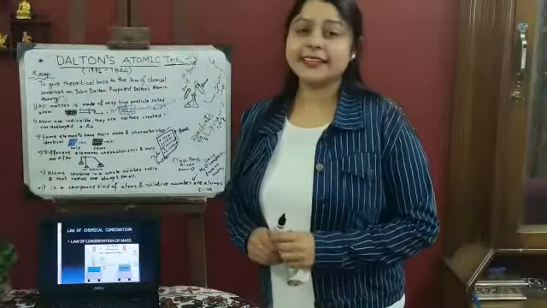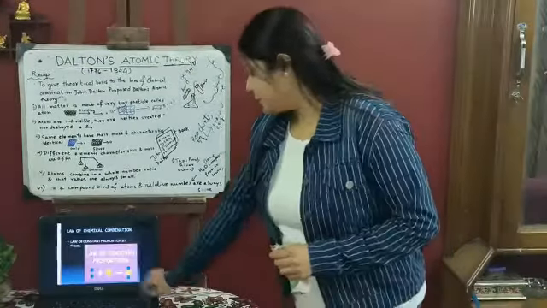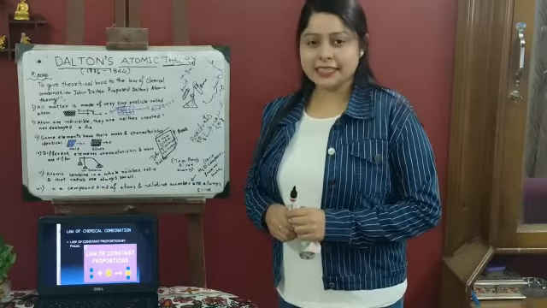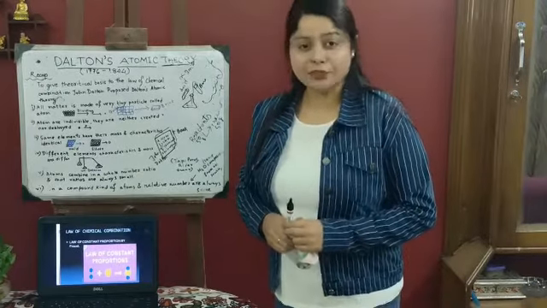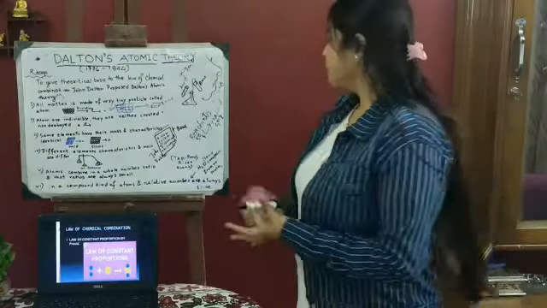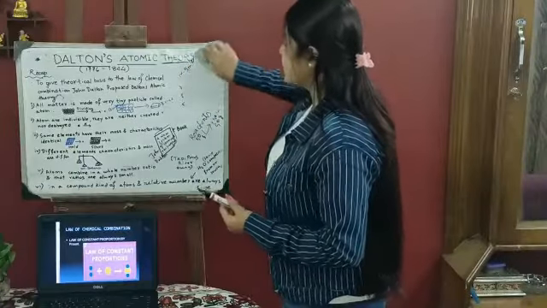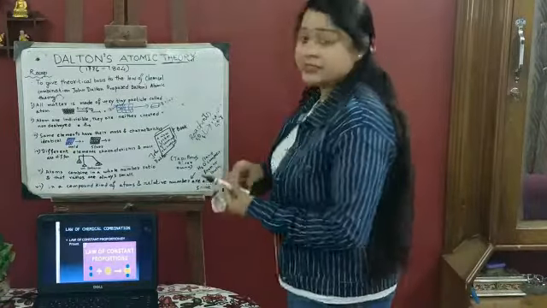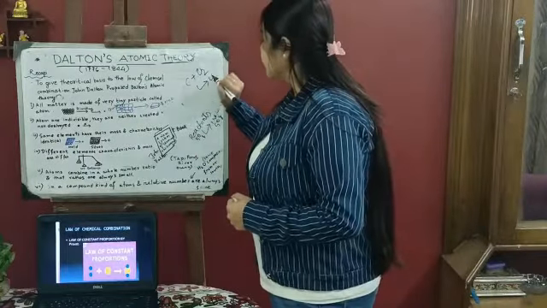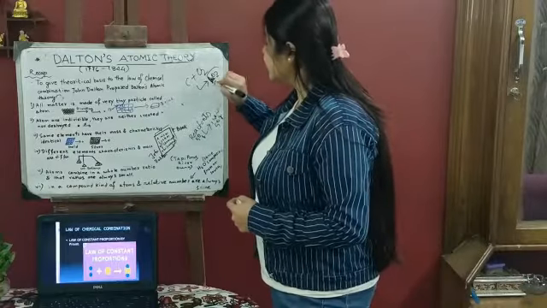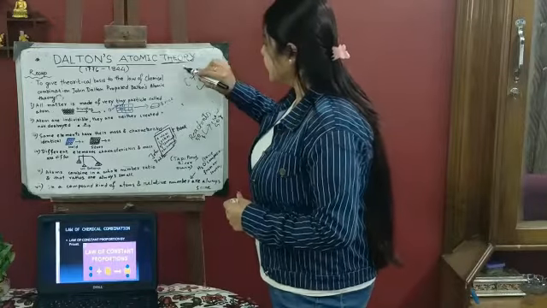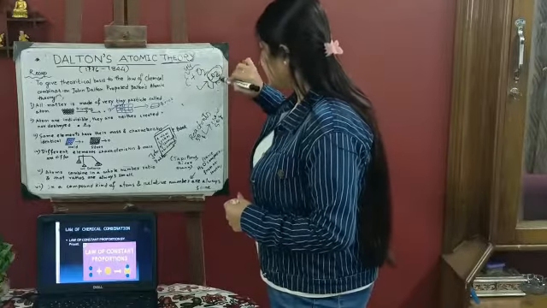Talk about the second law of chemical combination, which is the law of constant proportion, given by Joseph Proust, which says that in a compound the elements are present in a definite proportion by mass. If we want to make CO2, we need carbon and oxygen. It is not possible to make CO2 when carbon is not available. Carbon and oxygen are present in CO2 in a definite amount by mass. So if it is 44, this will also be 44.